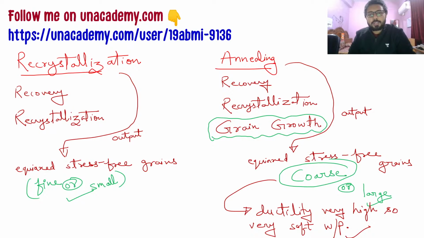So these are the two differences, and just remember these small points so that you can completely differentiate between these two processes. Sometimes objective questions come asking that you need grains to be fine, so which process will you go with? You will have to go with recrystallization, because annealing has grain growth as its last step.